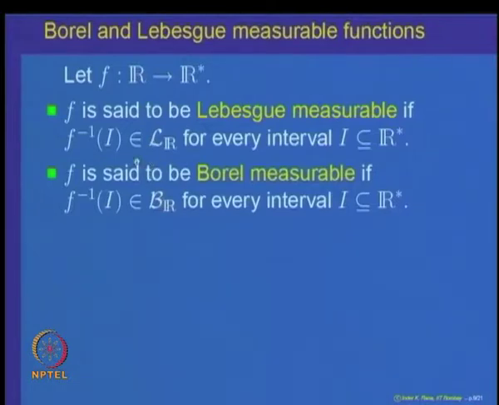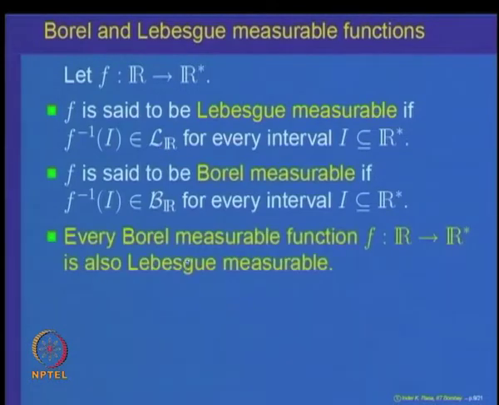So, here is the difference. Lebesgue measurable requires that the inverse image is in the Lebesgue sigma algebra of Lebesgue measurable sets, and f inverse of phi in B R says the inverse image is always a Borel set in R. Because Borel subsets form a subset of the Lebesgue sets, it is clear that every Borel measurable function is also a Lebesgue measurable function, since if the inverse image of every interval is in B R, and B R is a subset of L R, it is in L R.